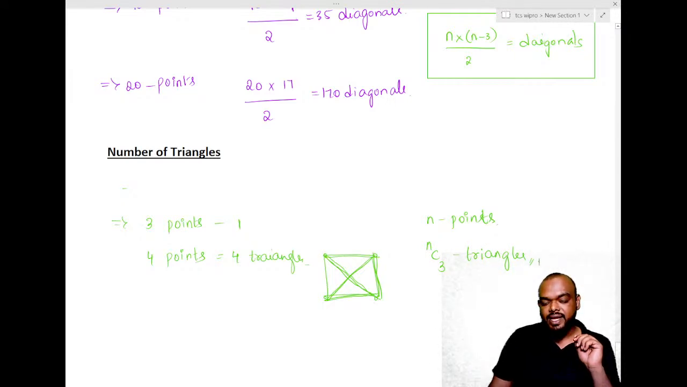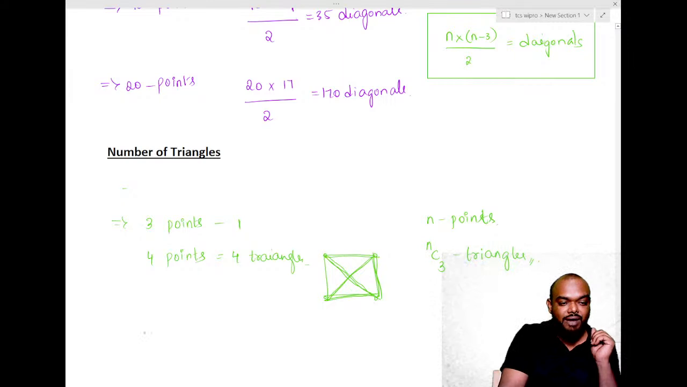Did you understand the number of triangles? Just directly, n points are there. You need 3 points for every triangle. So selecting 3 points out of n points. Suppose if you have 10 points, what do we get? If we have 10 points, we will get 10C3.